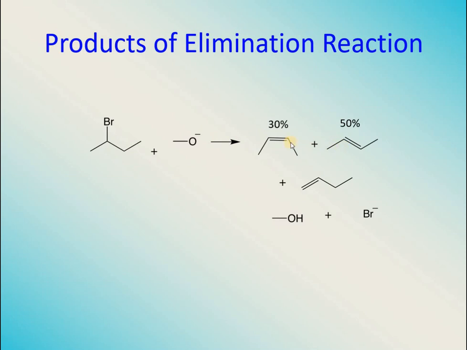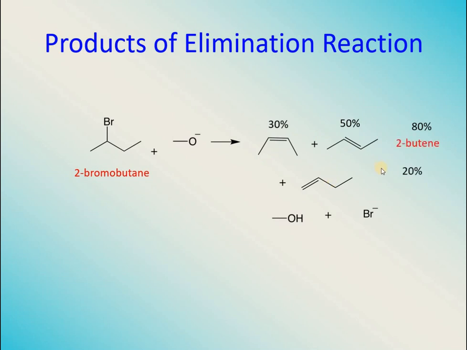Now there are 2 stereoisomers, or conformational isomers, of butene being shown here, in which this is the cis isomer and this is the trans isomer. In the trans isomer, alkyl groups are present on opposite sides, and here alkyl groups are present on the same side. So 30% cis product, 50% trans, and only 20% 1-alkene will be produced.